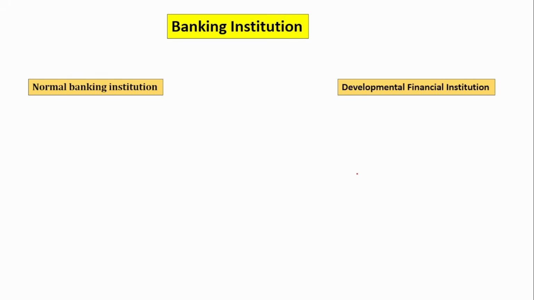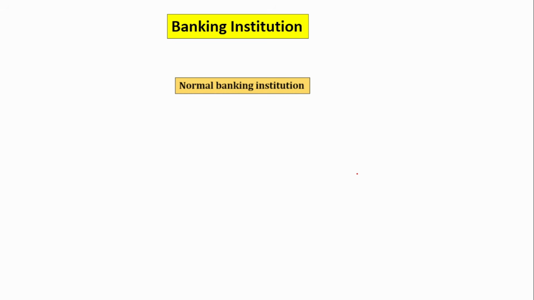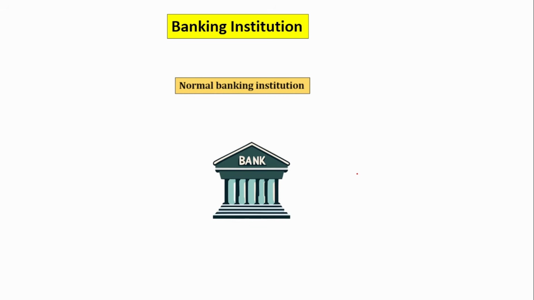Now we'll concentrate on the banking institution. This banking institution majorly consists of two types. One is the normal banking institution. The next is the development financial institution. Now we look into the normal banking institution. So say there is a bank. How will they operate? There is a depositor. He comes and deposits money in the bank so that he could earn interest from the deposits, and also his money is safe. The main purpose of depositing money by the depositors is interest, and also that the money will be safe in the bank.